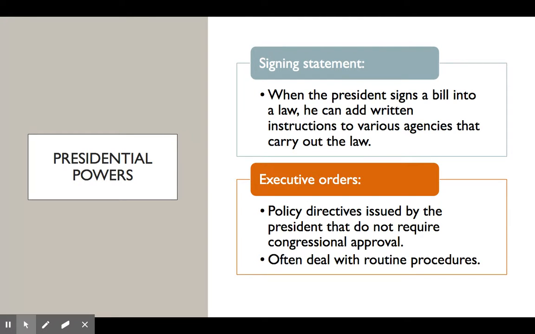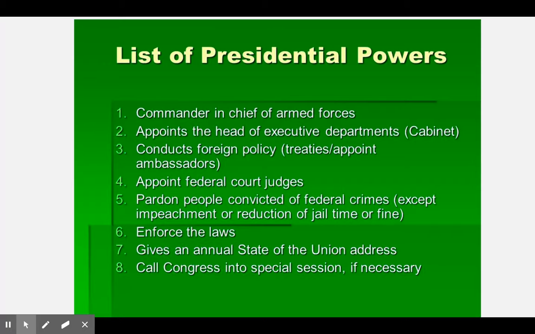Presidents also have the power of executive orders, and these are policy directives issued by the president that do not require congressional approval. So these are often going to deal with routine procedures. So executive orders are normally going to be used in the process of carrying out the president's duties. So for example, enforcing the Constitution or legislation that's been passed by Congress. And executive orders are often going to be used when Congress refuses to enact the president's agenda or negotiate a solution. So this is just another list of presidential powers, formal, informal. We've talked about all of these.